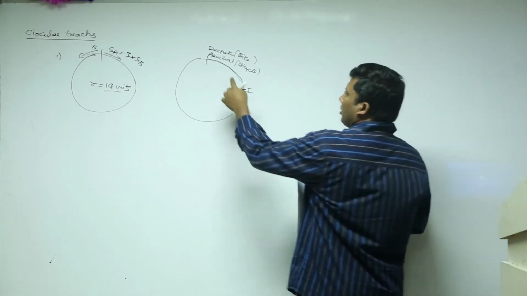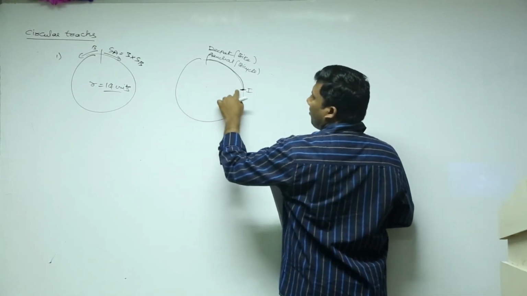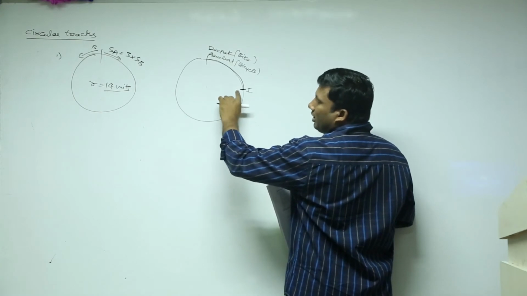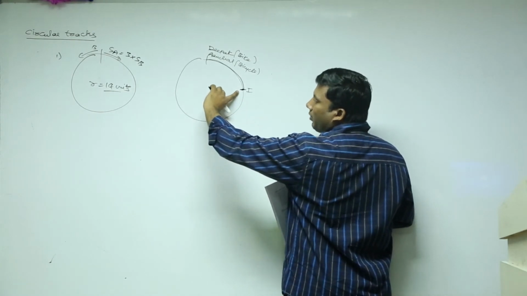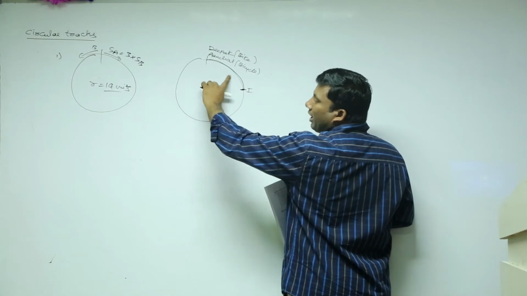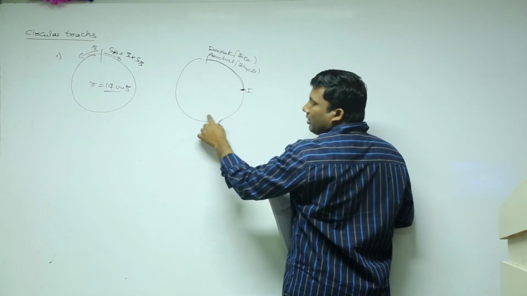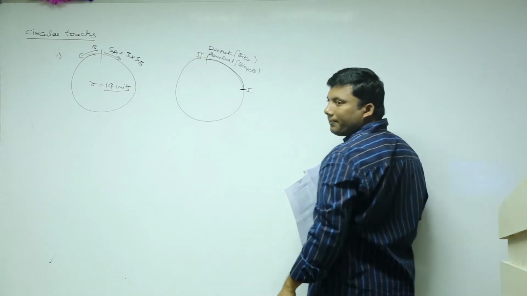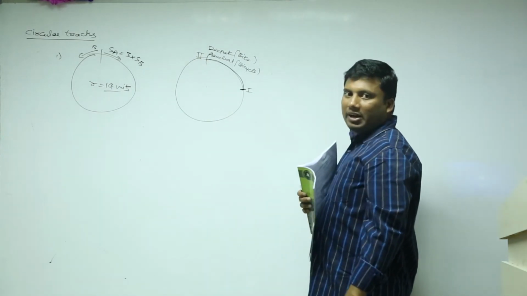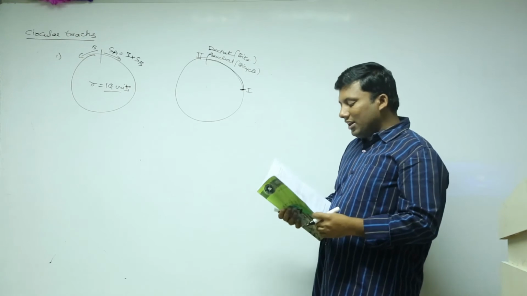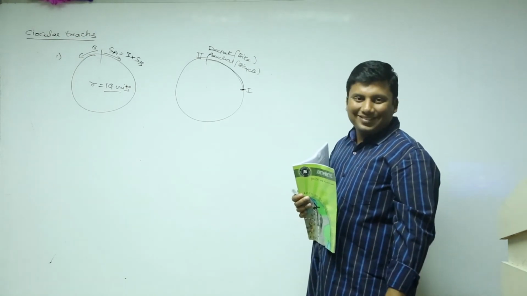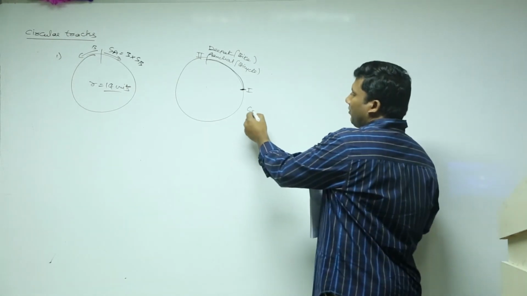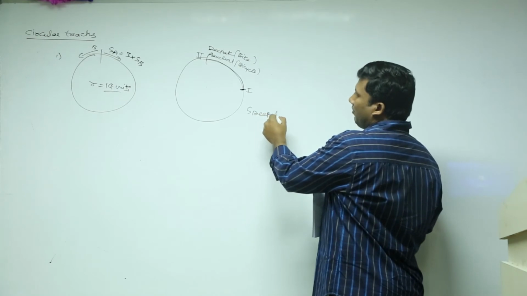Anchal is coming slowly. The second meeting point is the starting point. What is the ratio of their speeds, speed of Deepak to speed of Anchal?